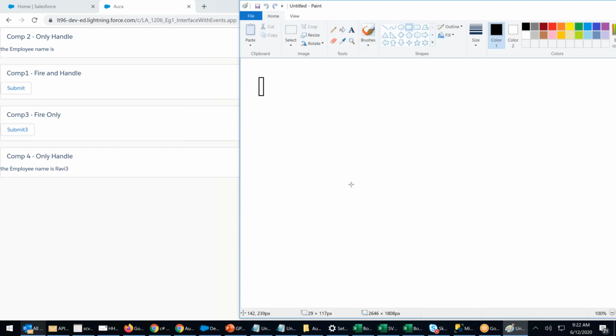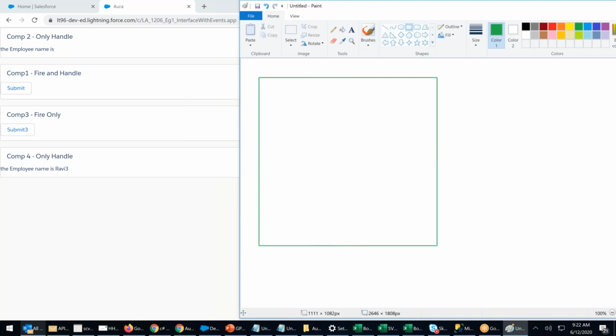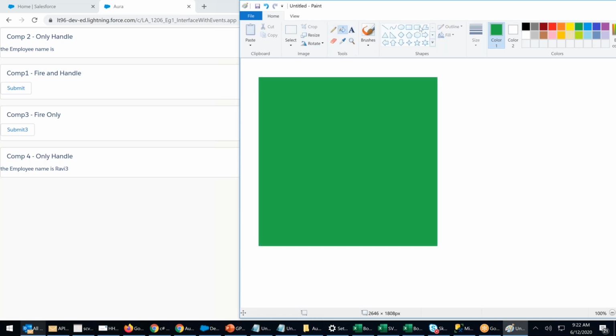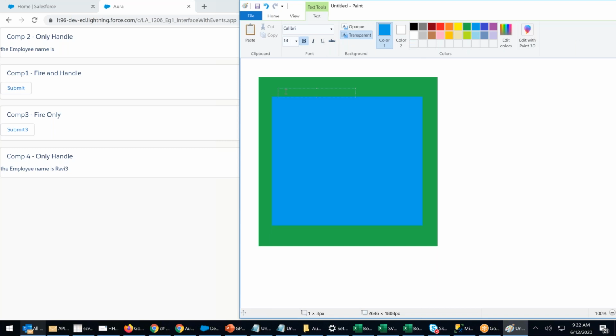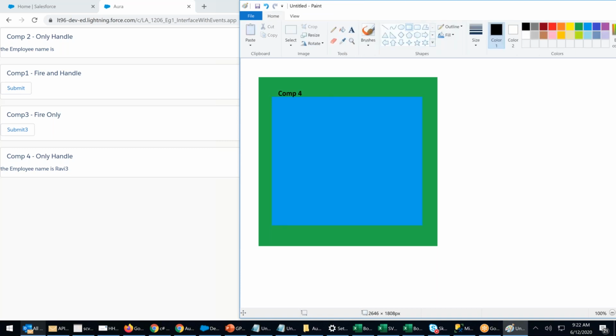What I did, this is the application. Green. Next, on that, there is a component. This is component 4. I'm taking all in black, component 4. Inside component 4, I have component 3, sorry, right? Let it be purple.